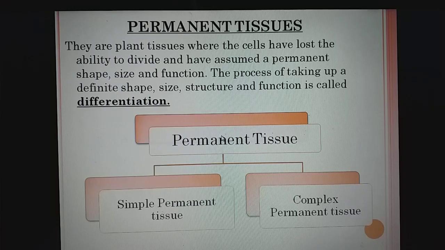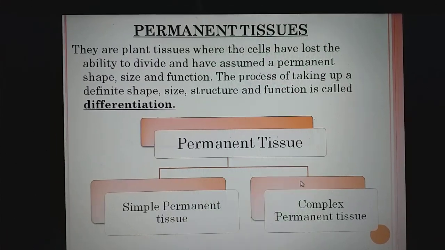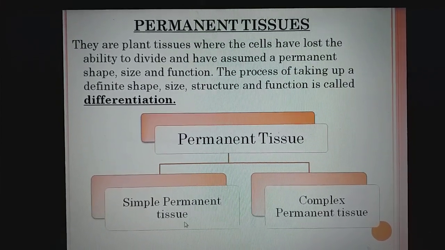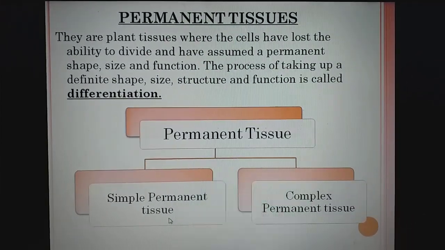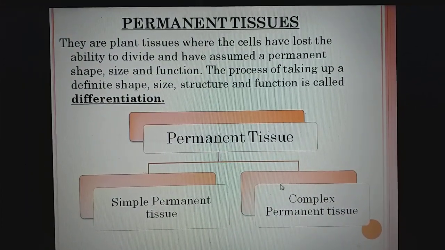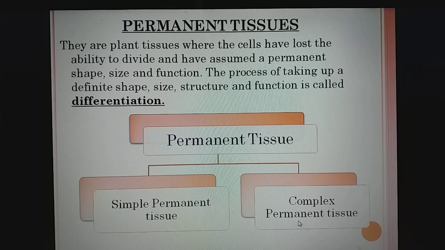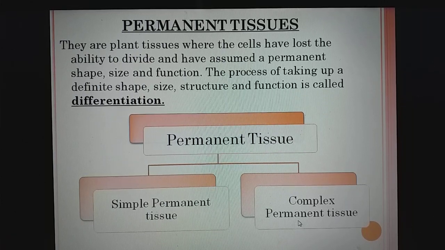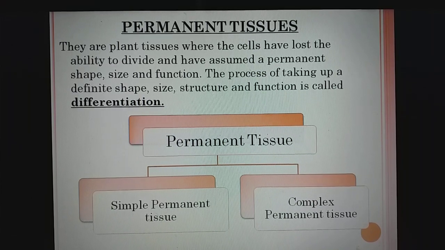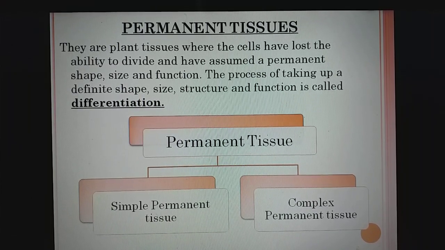Now, permanent tissue is of two types, simple permanent tissue and complex permanent tissue. Now, listen carefully. Simple permanent tissue means those tissues which are made up of similar type of cells. Whereas complex permanent tissue means those tissues which are made up of different types of cells but they coordinate with each other to perform a particular function.